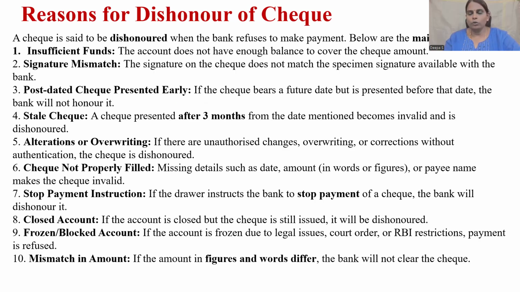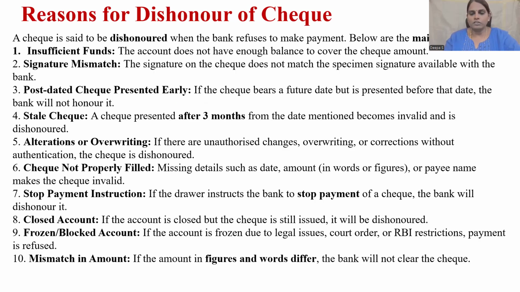Next reason is a closed account. Imagine the account of the drawer is closed. Even in such a situation, the banker will not be able to process it and the check gets dishonored. Next reason might be a frozen account or a blocked account.